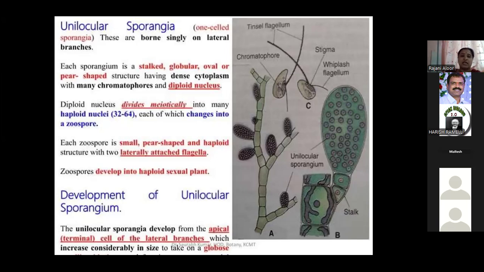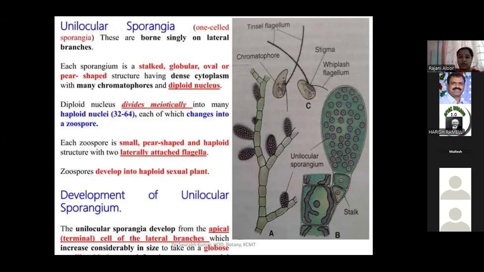sporangial initial cell first divides by meiotic division, followed by equational divisions. The result is the formation of 30 to 64 haploid nuclei. In these haploid nuclei, the nuclear divisions are not followed by wall formation, and the sporangium remains unilocular. Why is wall formation not there?